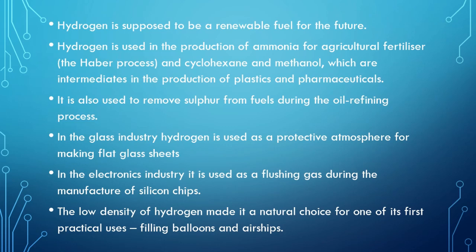In the electronic industry, it is used as a flushing gas during the manufacture of silicon chips. The low density of hydrogen makes it a natural choice for one of its practical uses, that is filling balloons and airships. But nowadays nitrogen is used, but it's a practical use of filling balloons with hydrogen because it is one of the gases with the least densities.